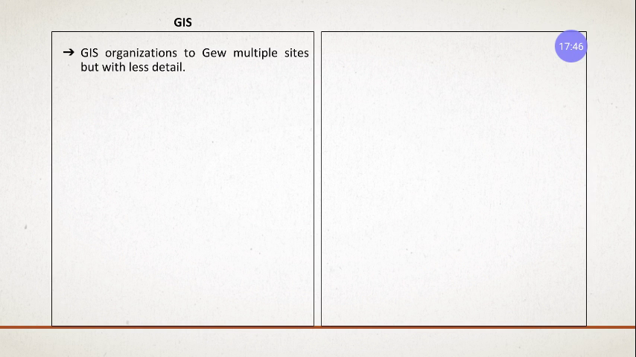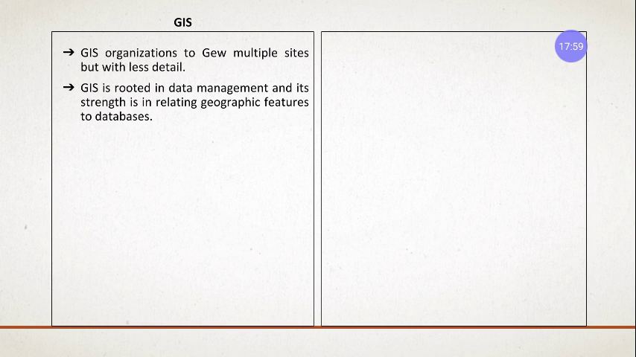The comparison between GIS and CAD. GIS organizes a few multiple sites, but with less detail. GIS is related to data management, and its strength is relating the geographical features to a database. We want to create a database to have previous data, so for that we use GIS. GIS has the capability to analyze all types of data.